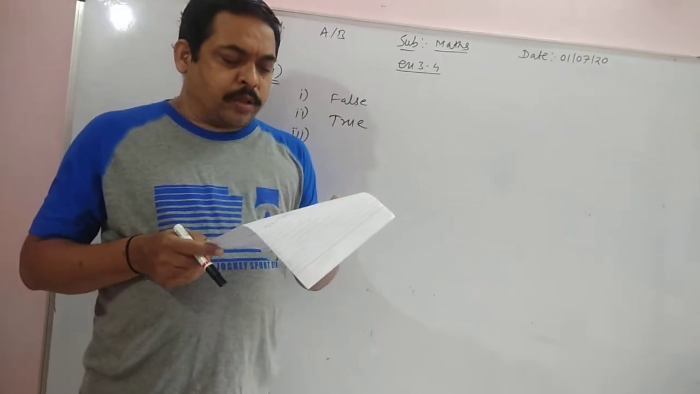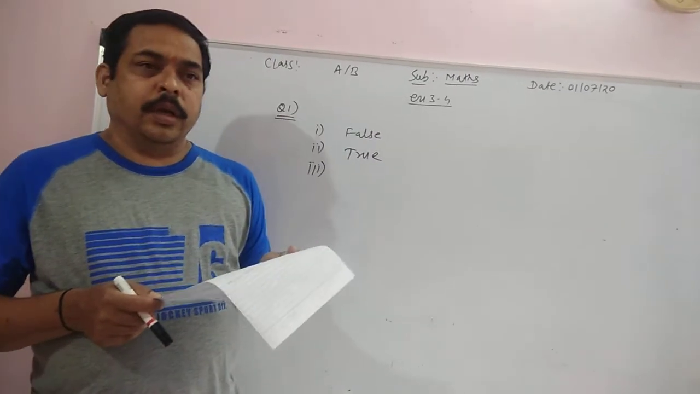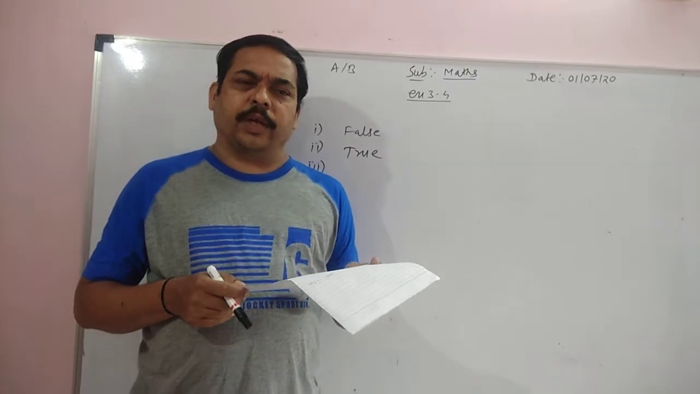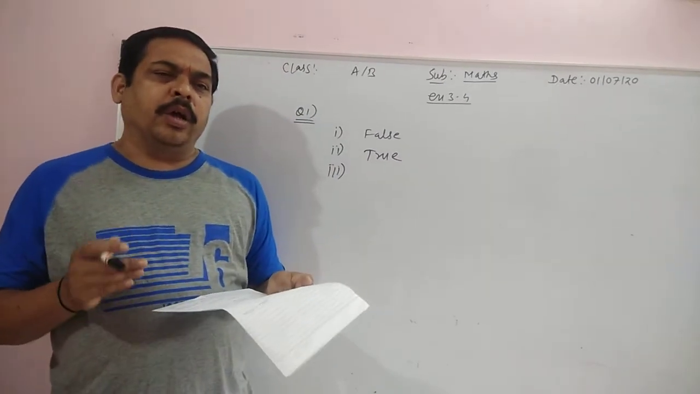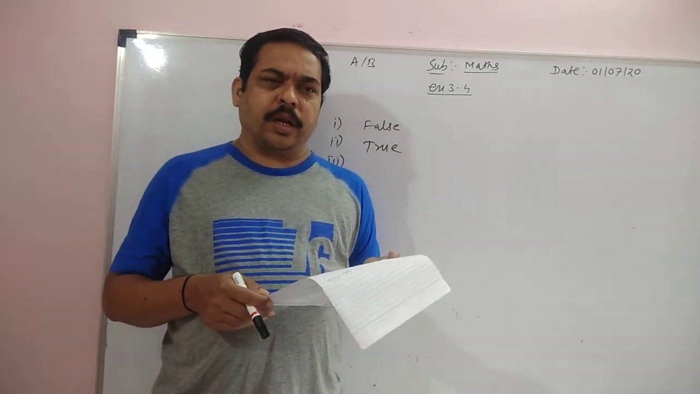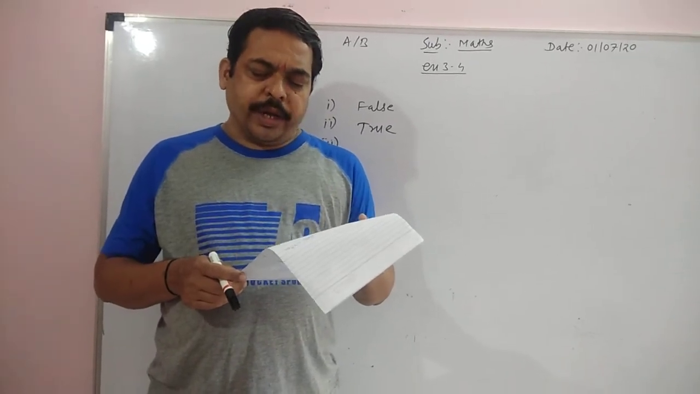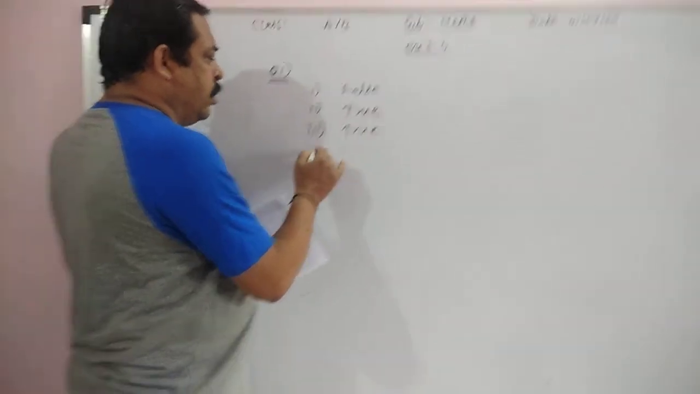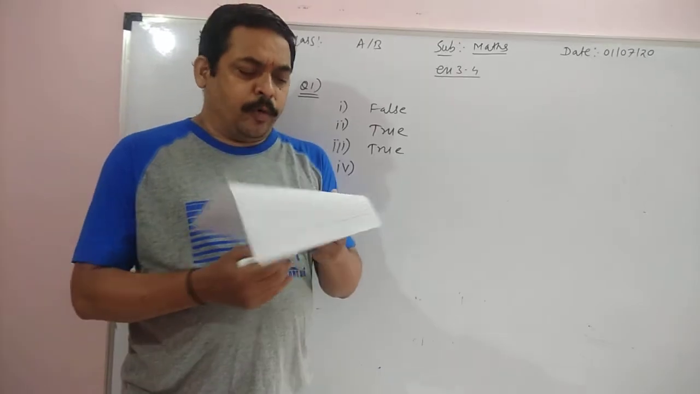Third, all squares are rhombuses and also rectangles. Which quadrilateral is said to be a rhombus? When all four sides are equal, then it is a rhombus. And which quadrilateral is a rectangle? When all angles are 90 degrees. Both the conditions are satisfied by a square. Therefore, we can say that all squares are rhombuses and also rectangles. That statement is true. Third statement is true. Now we move forward.